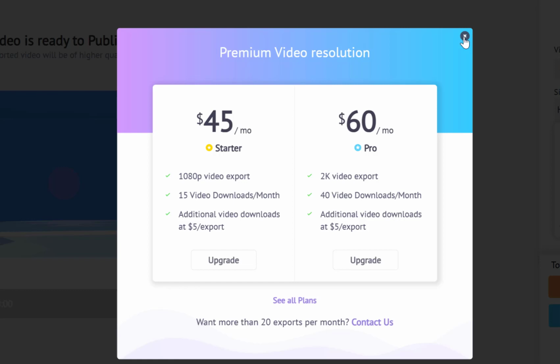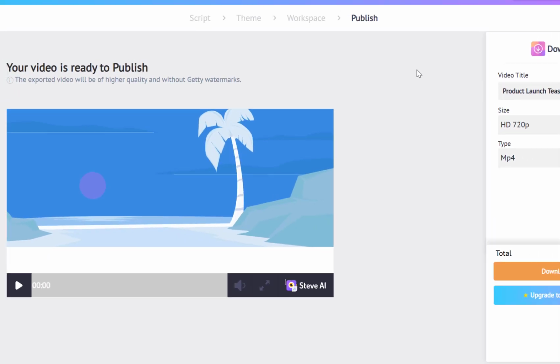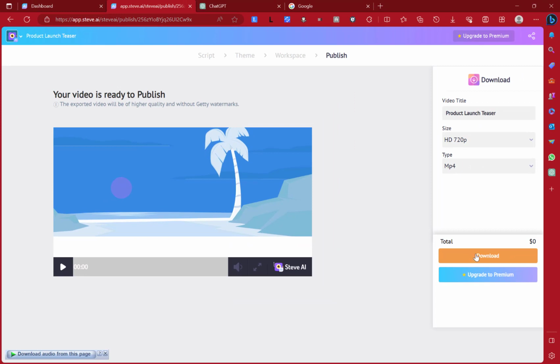But if this is $45 a month, and you are actually a marketing agency, and you're making more than $4,500 a month, okay, you should make more than that. But this is just an assumption. And then you are reducing your cost. Okay, let's use the word cost. You are reducing your cost by paying for this. Then I think it's a win for you, which is okay. So now everything checks. You just click on download.